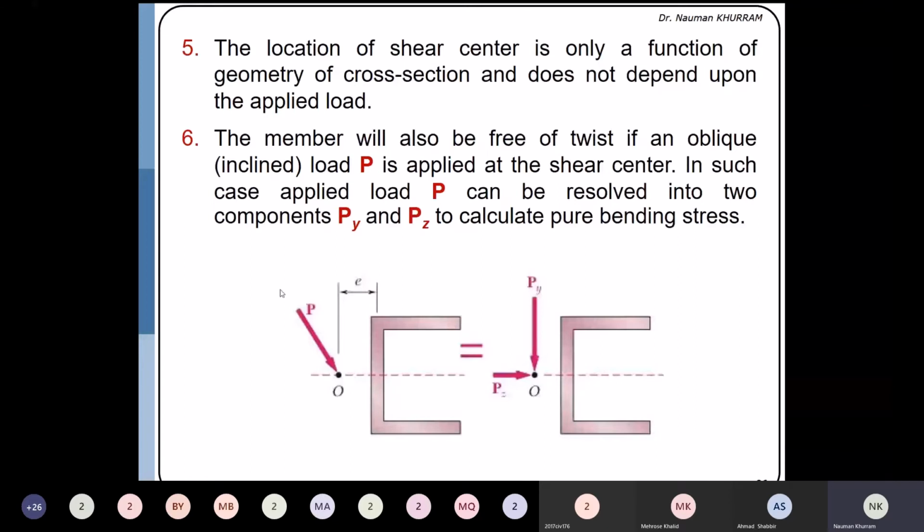You can convert it into two components, one vertical and one horizontal, and you will see that both components pass through the shear center. The component TZ is acting through one principal axis, and TY is parallel to the other principal axis. So both loads are parallel to or passing through the principal axis, so they will produce symmetrical bending, and there will be no twisting because both loads are acting through the shear center. So regardless, the load is inclined.